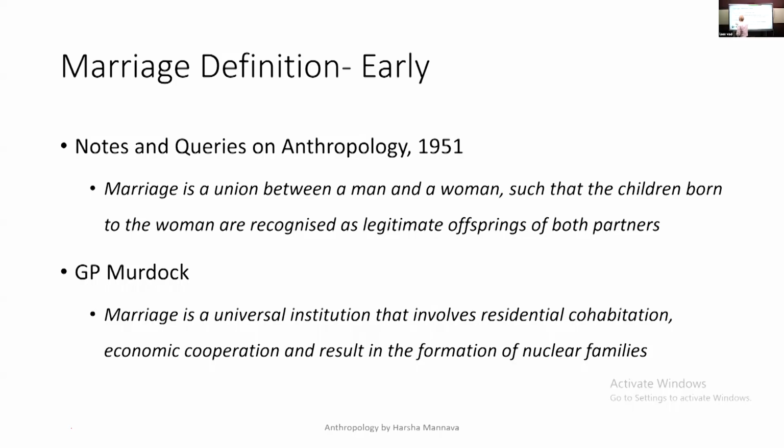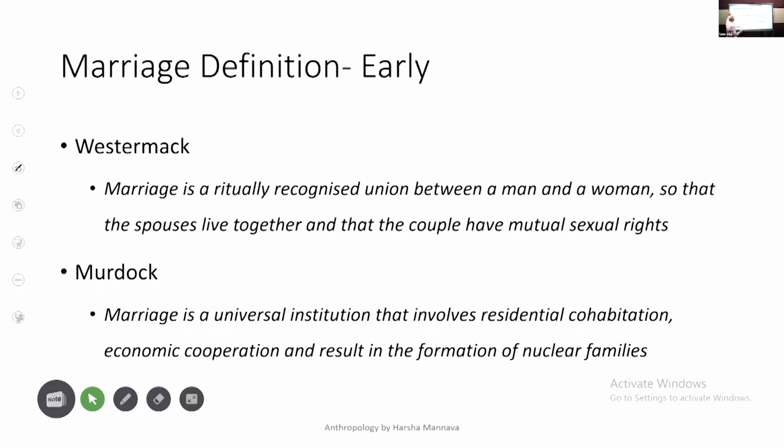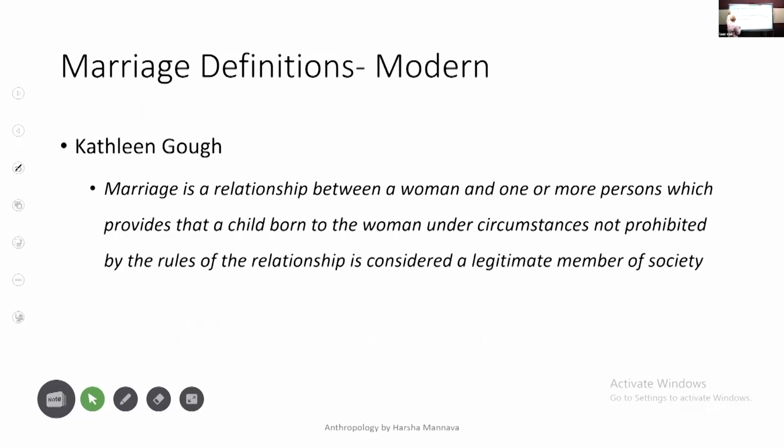If you are short of time, the most important definition is the one given by Notes and Queries. It says marriage is a union between a man and a woman such that the children born to the woman are recognized as legitimate offspring of both the parents. This is one of the earliest definitions, proposed as early as 1951. You can skip Murdock's definition if you don't have the space. And Westermarck's definition also.